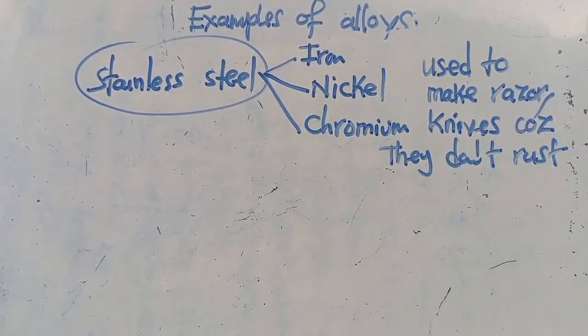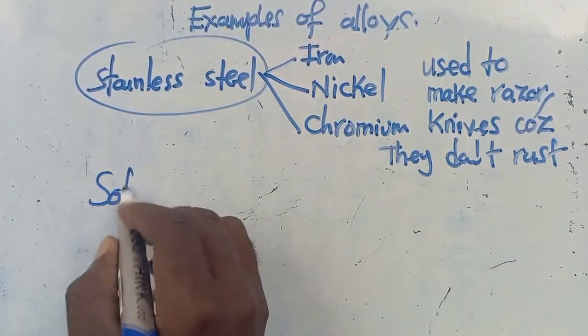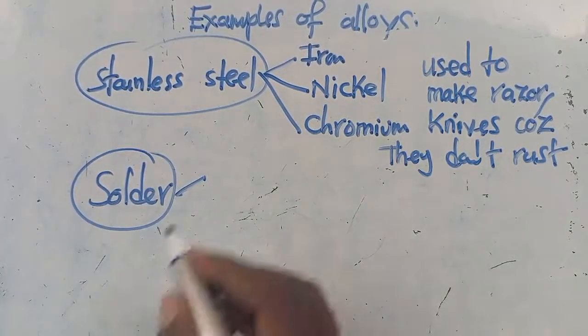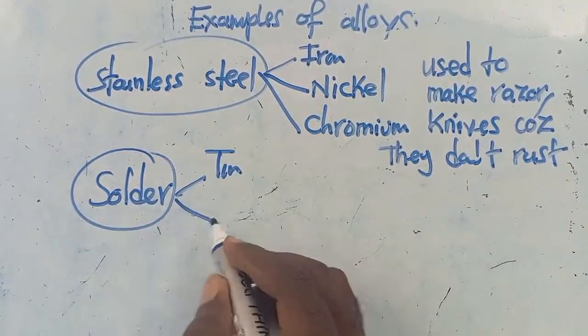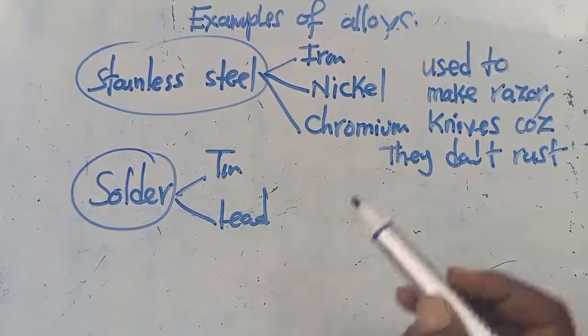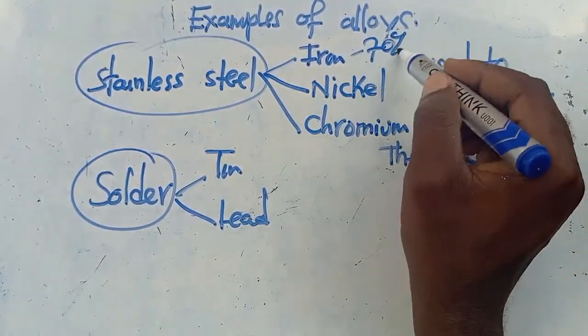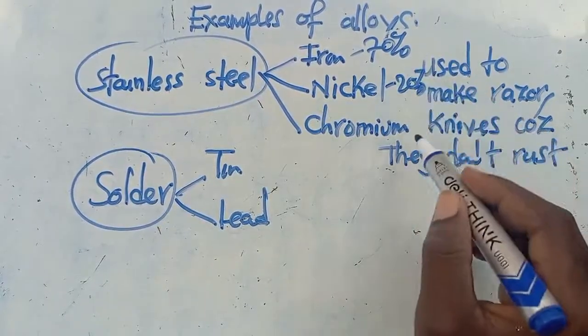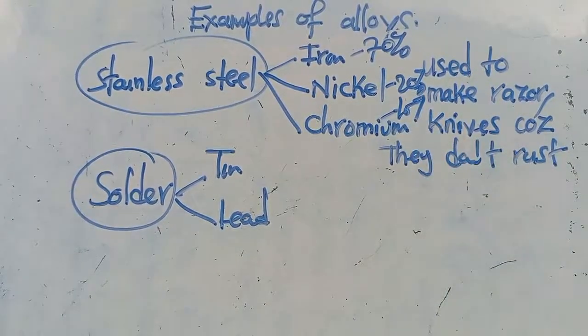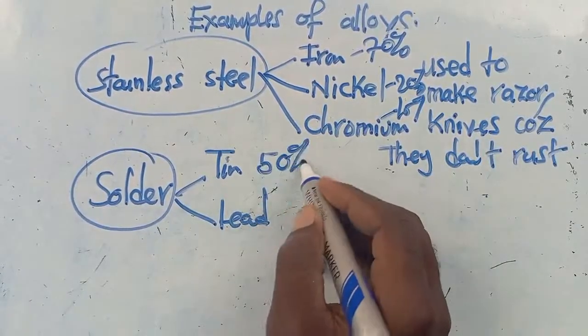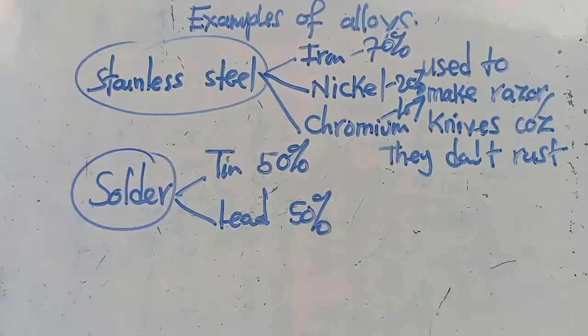The last one is solder. I guess you know it. So this one is also an alloy that is made up of tin and lead. Maybe you want to know the percentage of these ones that I listed here. This one gets to carry 70%. This one carries 20%. This one carries 10%. When we move to the last one, here you discover that this is 50-50. Have you seen 50%, 50%? So we've got an equal amount in that one.